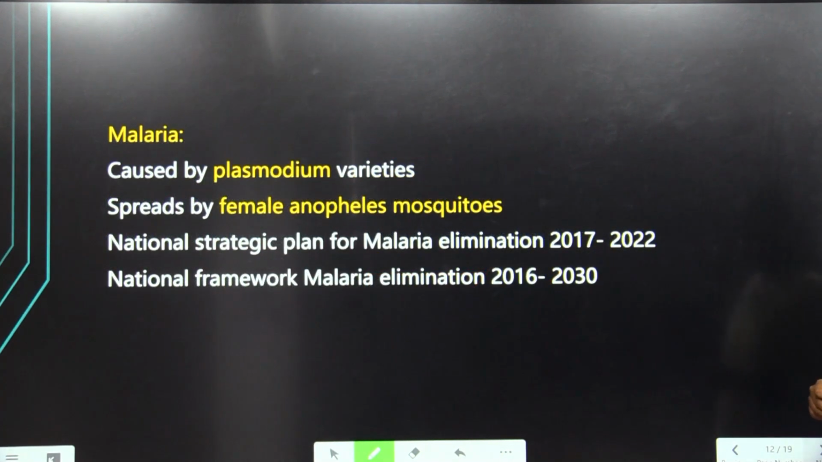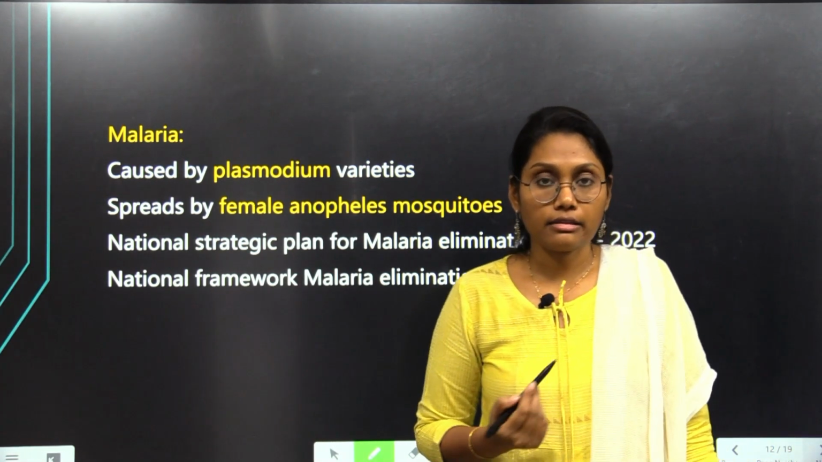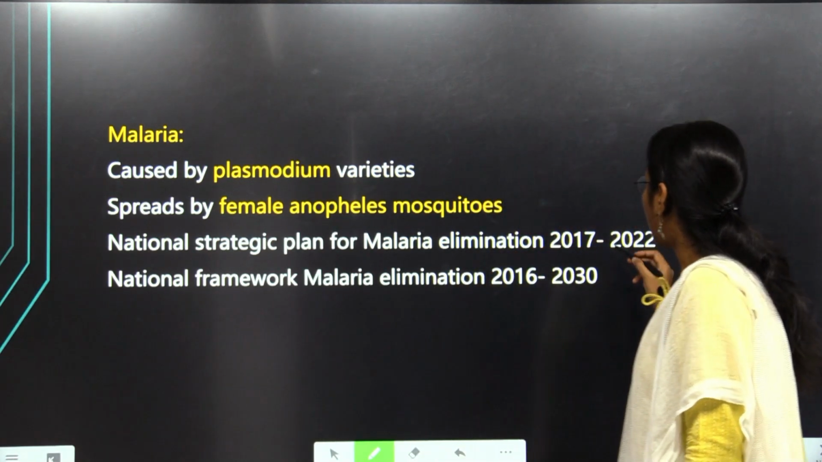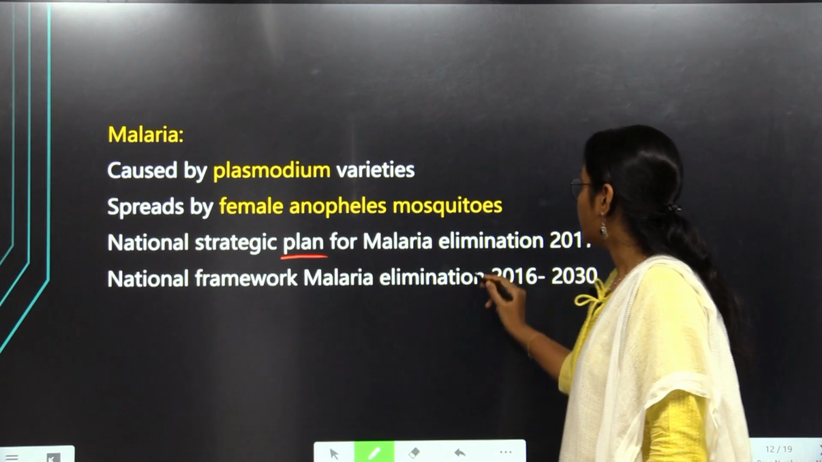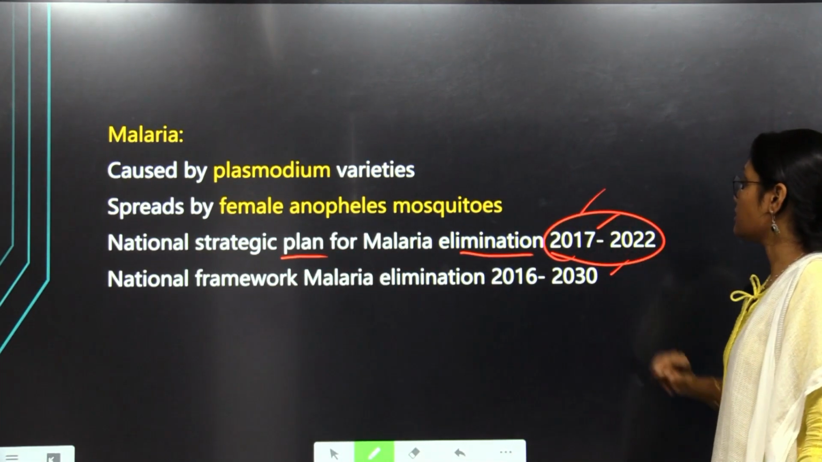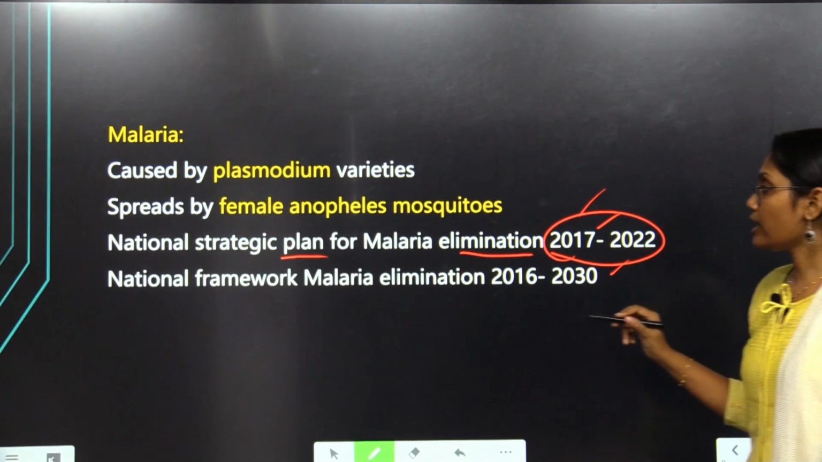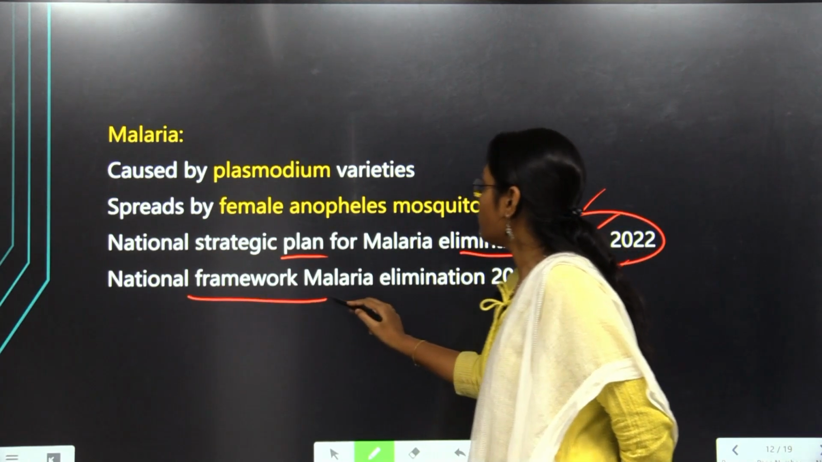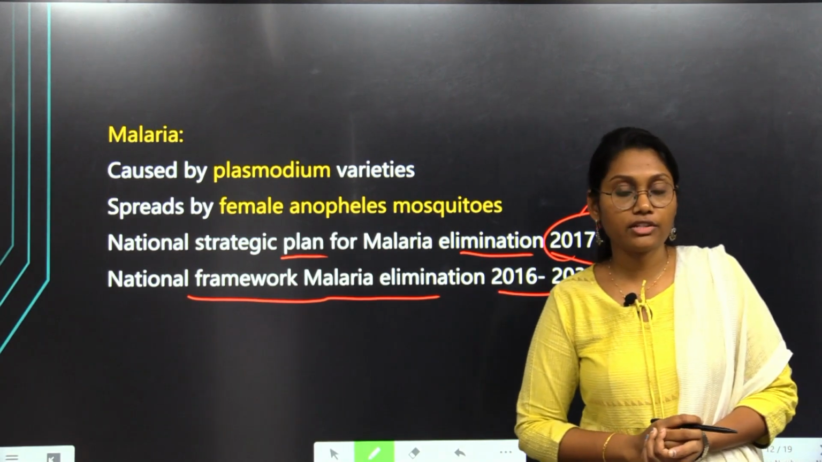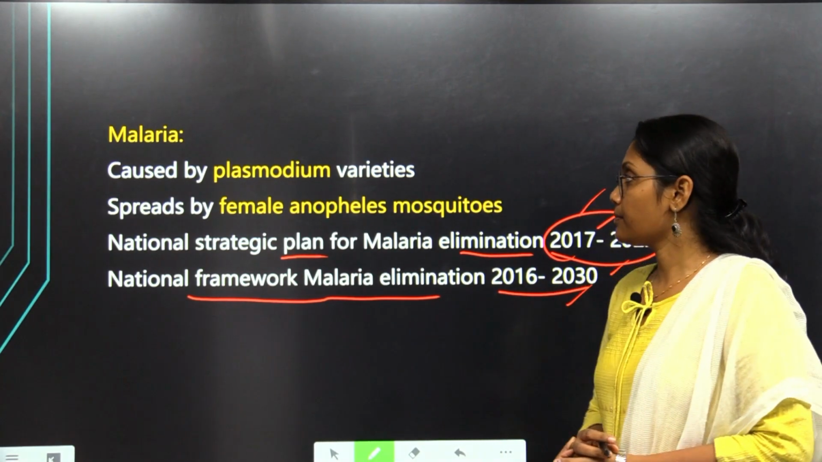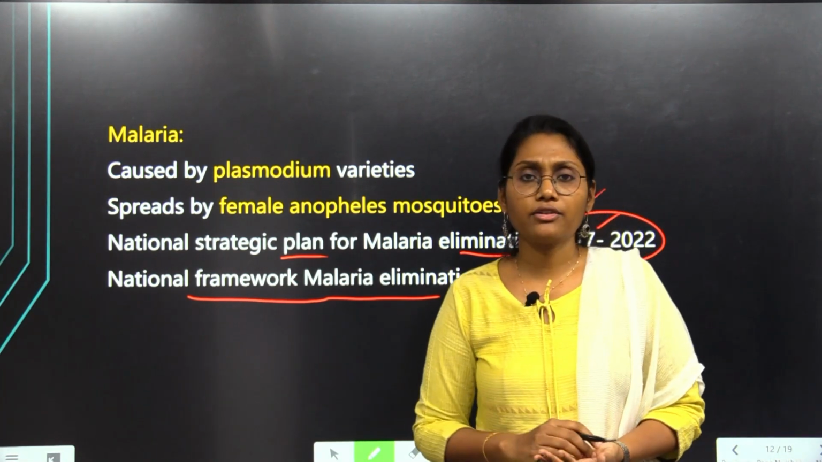In that scenario, if we look at the initiatives to reduce new malaria cases in India, we have two such frameworks. The National Strategic Plan for malaria elimination is targeted to be achieved till the year 2022, which was framed in the year 2017. And also we have another framework, the National Framework for Malaria Elimination, targeted till the year 2030, which was framed in the year 2016.